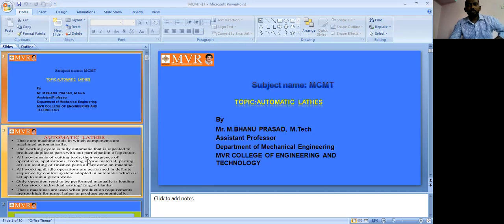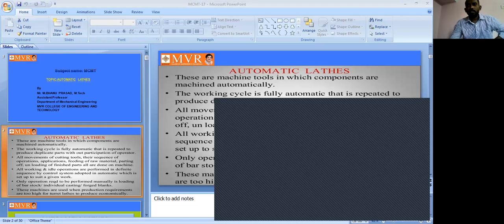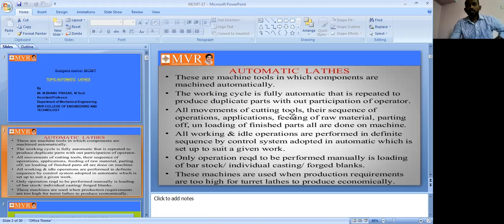So what is an automatic lathe? These are machine tools in which components are machined automatically. It is a completely automatic process. Coming to semi-automatic, the workpiece adding and removal, and tooling adding and removal, are not completely automatic. Some operations are automatic and some are not, which is why we call them semi-automatic lathes. But in this topic, it is completely automatic lathes.